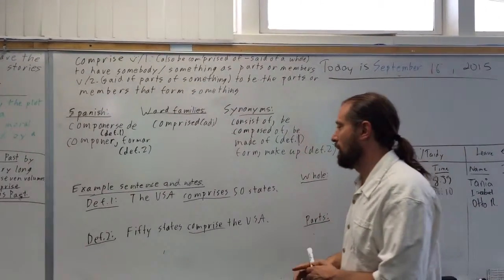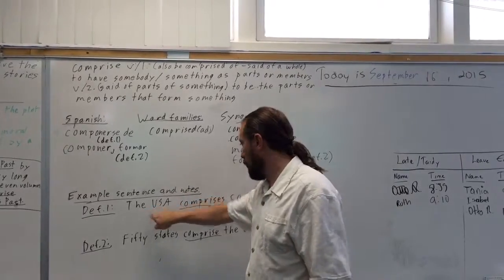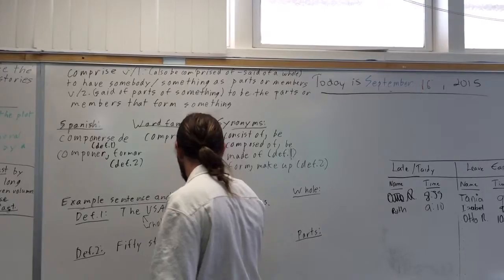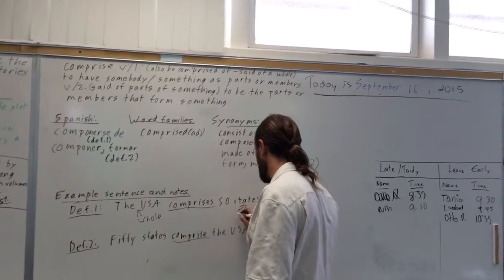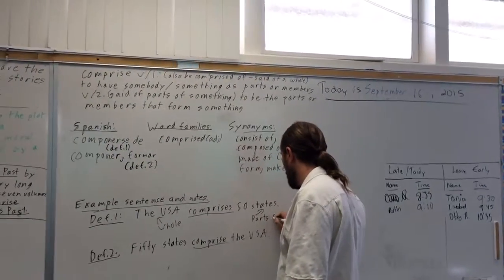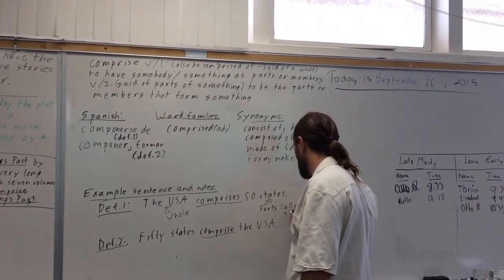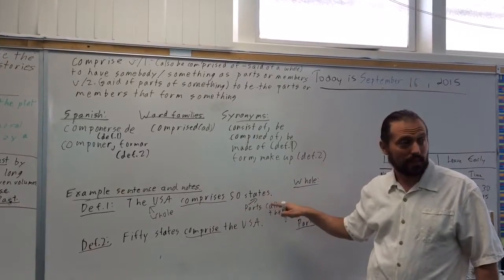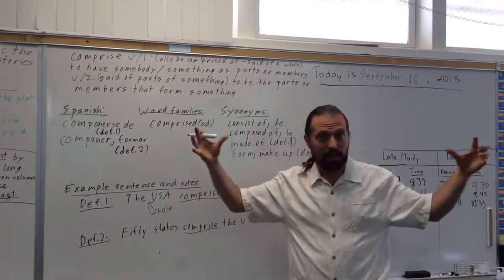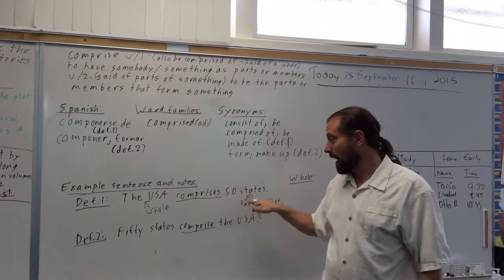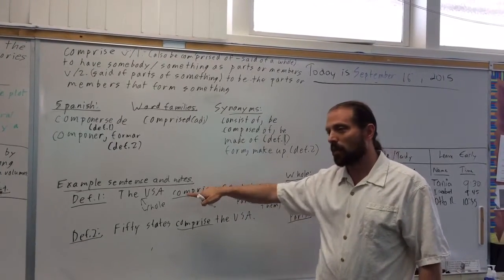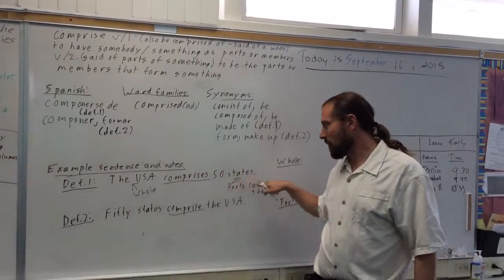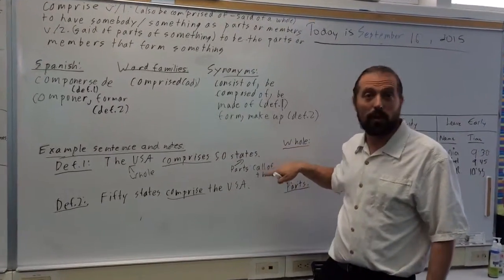So you start with definition one, you start with a whole, an entire thing. Whole, entero, whole. And then after the word comprise, you have the parts. And it's all of them. That's another important point. So the USA comprises 50 states. So what I'm saying is there's a whole thing, a big thing, and how many pieces does it have? And you say all the pieces. So if this is a wrong sentence, if I said the USA comprises 20 states, that's incorrect, because comprises means you're talking about all the parts.